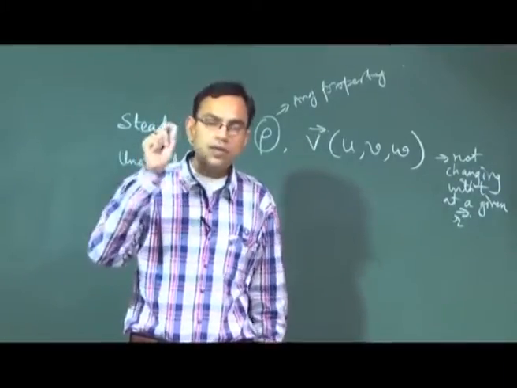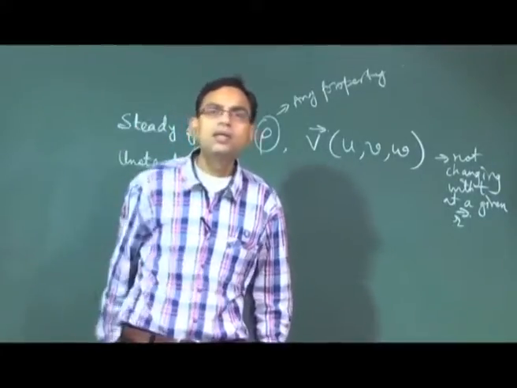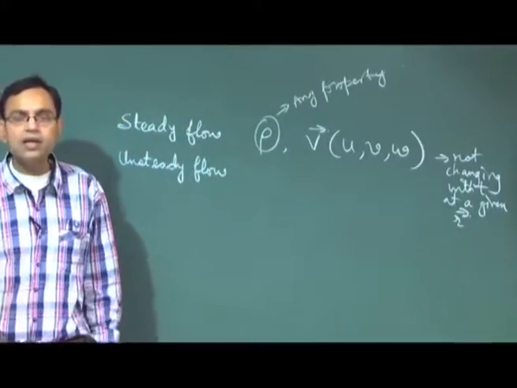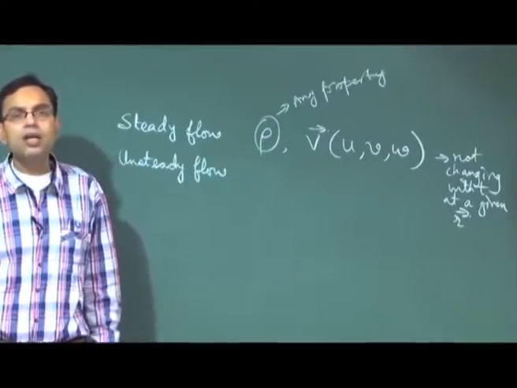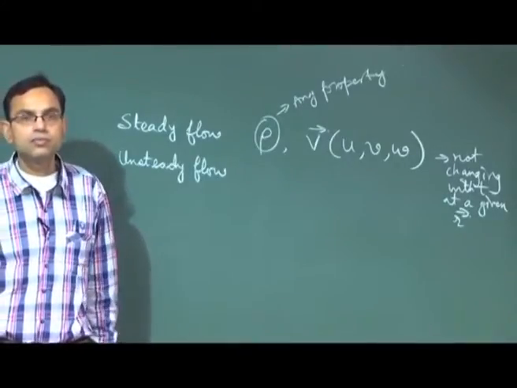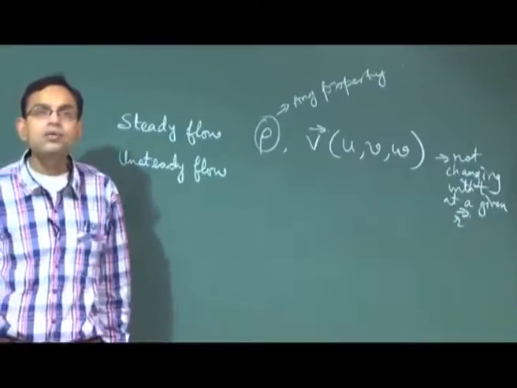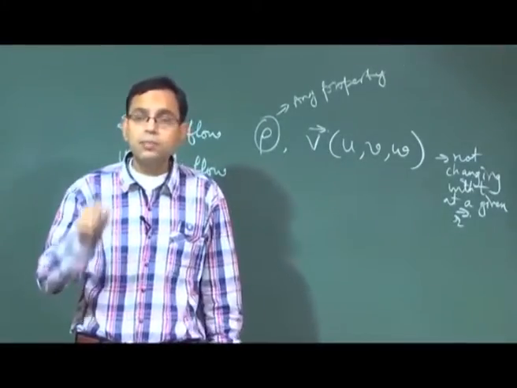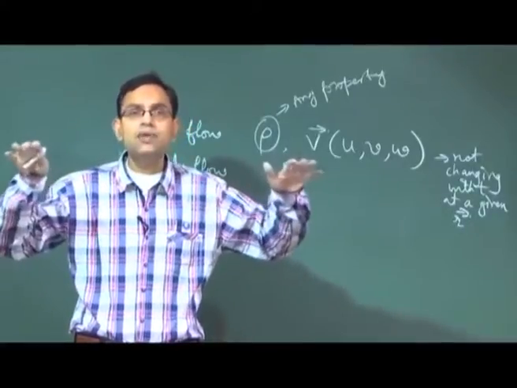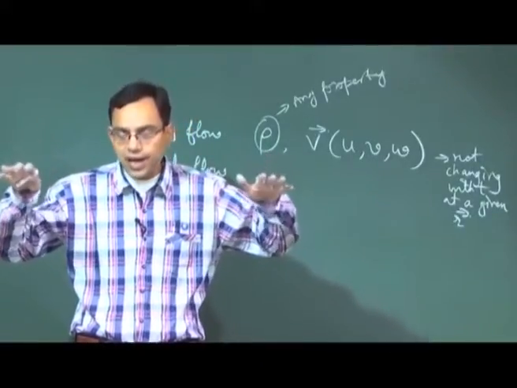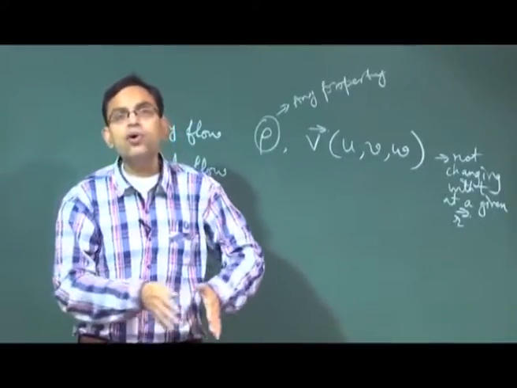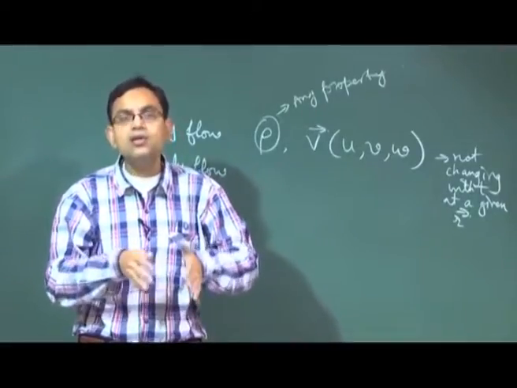So for the observer who is standing on the bridge, what will happen? For the observer who is standing on the bridge, the flow will appear to be what? The flow will appear to be unsteady, because the bridge is like a stationary reference frame, and with respect to that the observer will see that there is a change in the flow that he or she is observing.